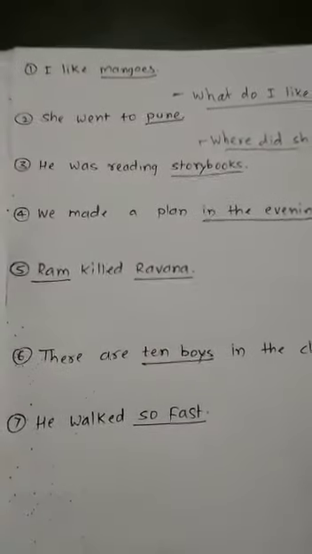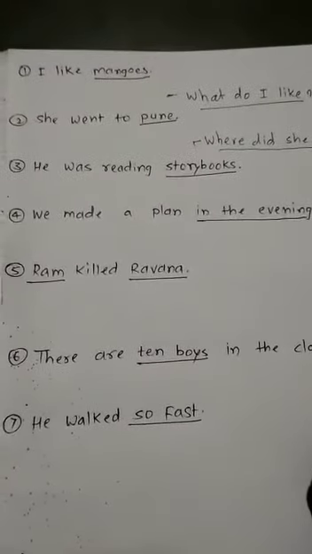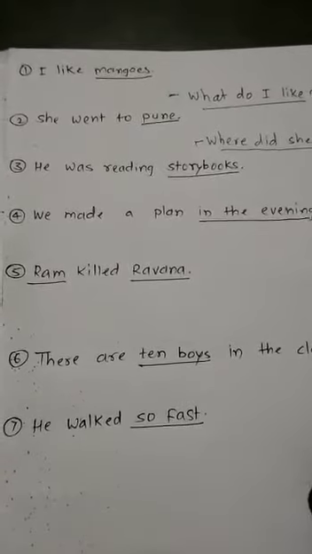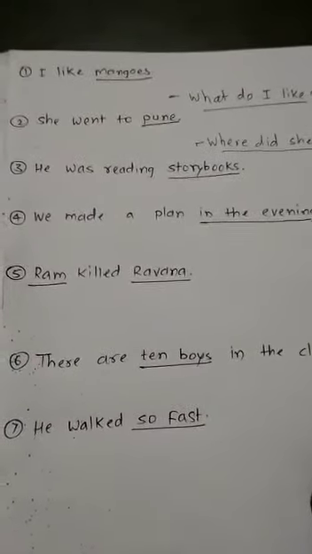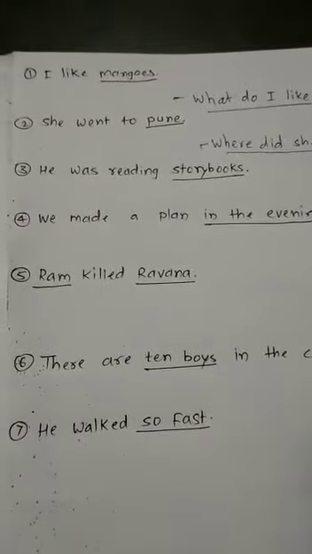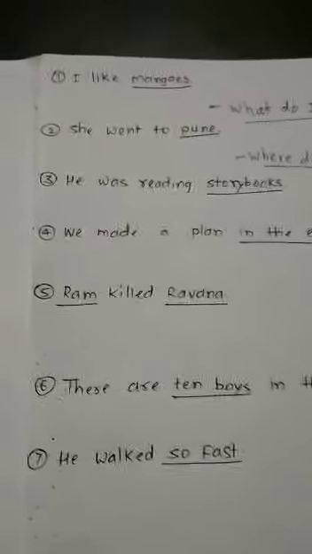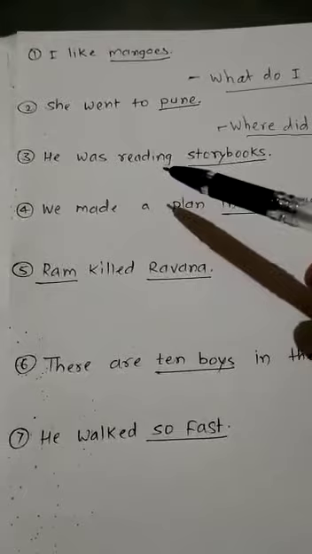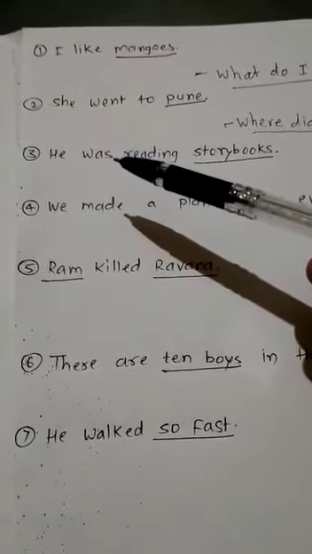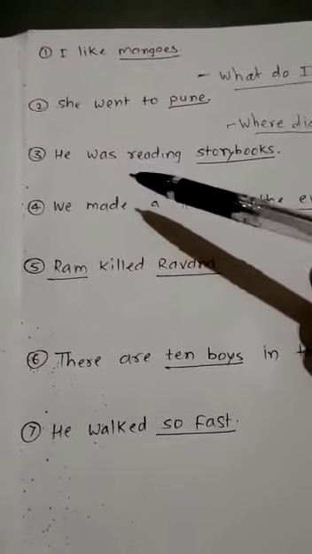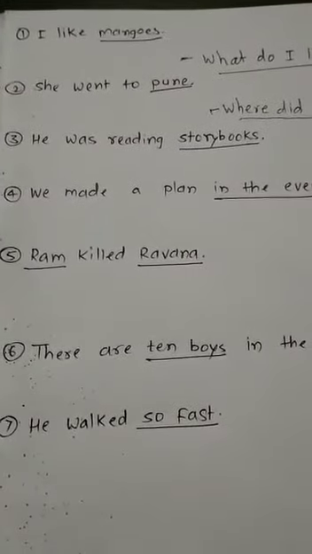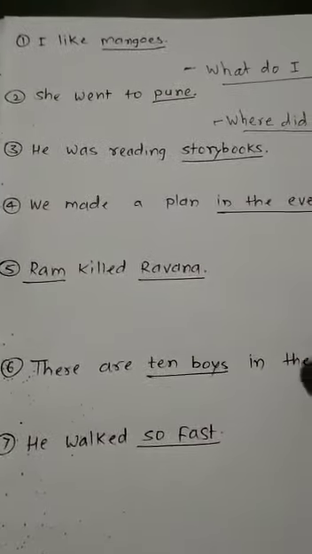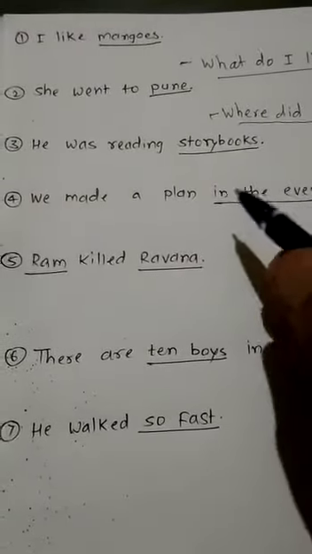Then come to the third sentence, he was reading storybooks. Listen to the question properly. He was reading storybooks. Identify the tense. It's a continuous past tense. And in continuous past tense, see, reading is the main verb and was is the helping verb. So the helping verb is already provided in this example. That's why you don't need to borrow a helping word from anywhere. So straight away you can frame the question here.